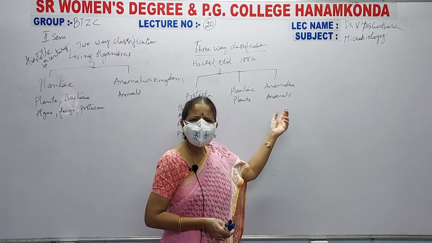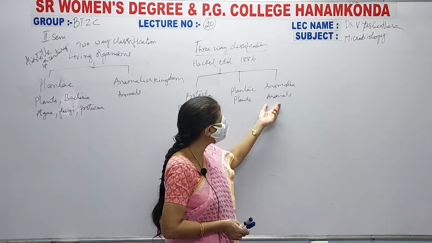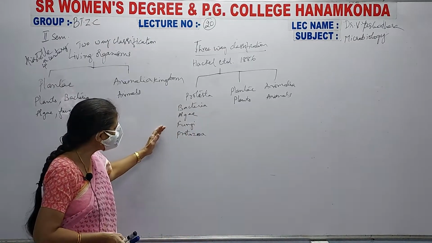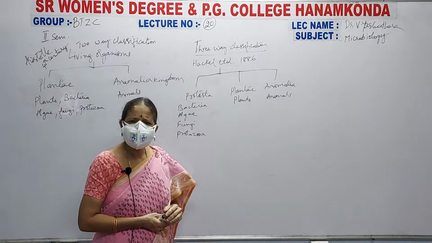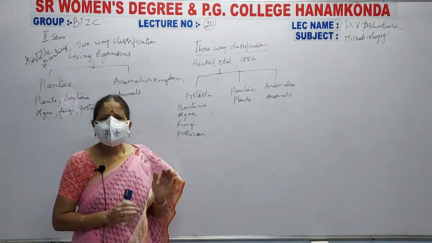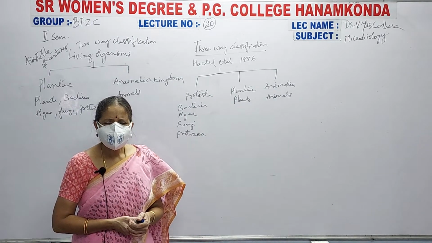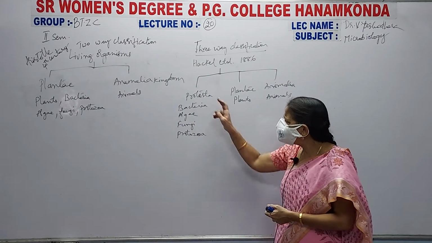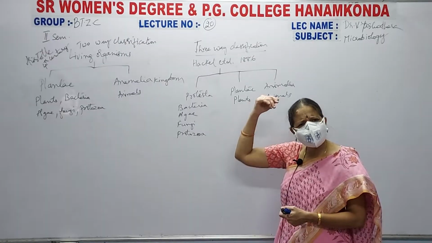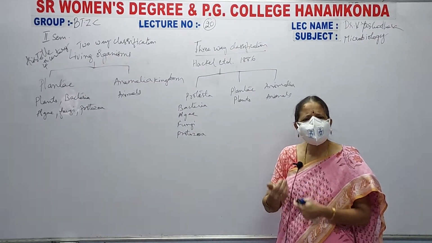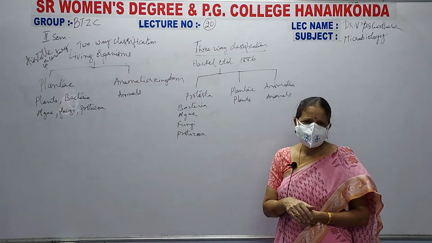All the animals have the same type of characters, so they are kept under Animalia kingdom. But bacteria, algae, fungi and protozoa do not have the same type of characteristic features, so they cannot be placed in this Protista kingdom. Haeckel himself was not satisfied with his own classification.